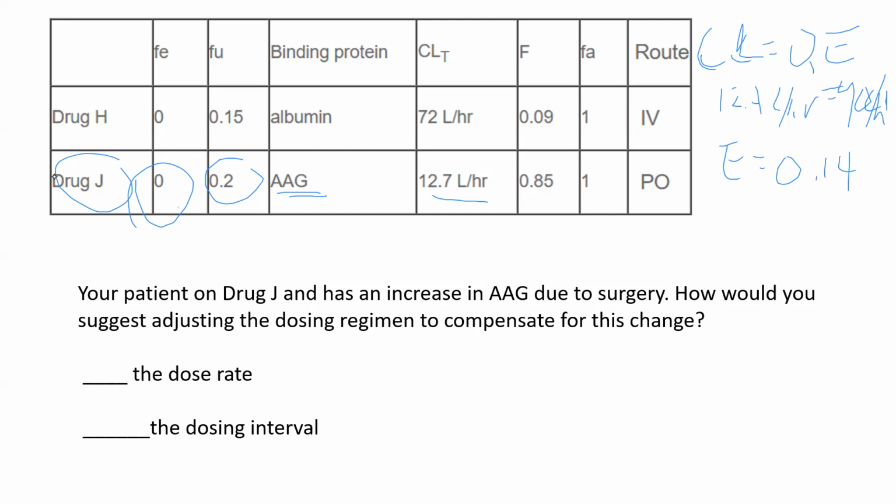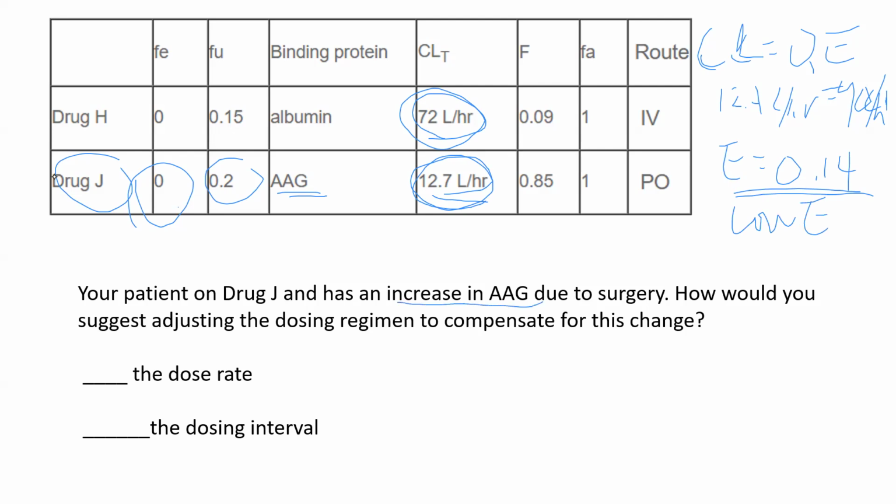So that's a low E drug, right? Now I can look at the number and know this is closer to 0 than to 90. A high E drug would be close to 1, wouldn't it? We can always do the math though, and we came up with an E of 0.14, so we know it's a low E drug.